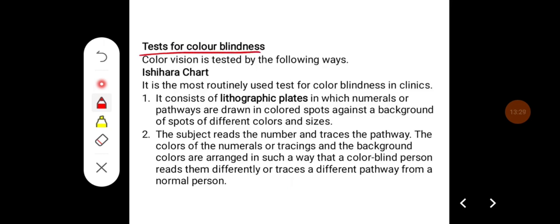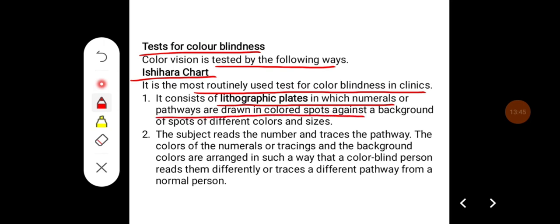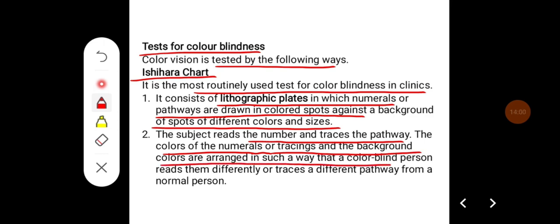Tests for color blindness. Color vision is tested in the following ways. First one is Ishihara charts. It is the most routinely used test for color blindness in clinics. It consists of lithographic plates in which numerals or pathways are drawn in colored spots against background spots of different colors and sizes. The subject reads the number and traces the pathway. The colors of the numerals or tracings and background colors are arranged in such a way that a colorblind person reads them differently or traces a different pathway from a normal person.